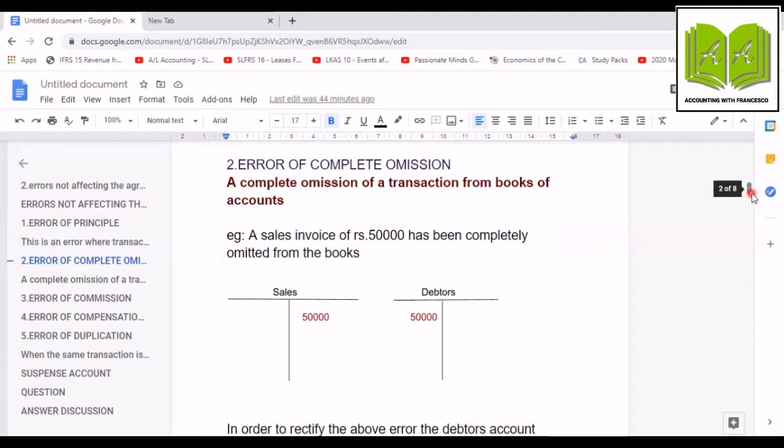Now we have not recorded it in the accounts. So how to rectify it? We must debit 50,000 to debtors account and credit 50,000 to sales account. What is the journal entry? Debtors account debit, sales account credit, both by 50,000. Then you must write the narration: being recorded omitted sales invoice rupees 50,000.